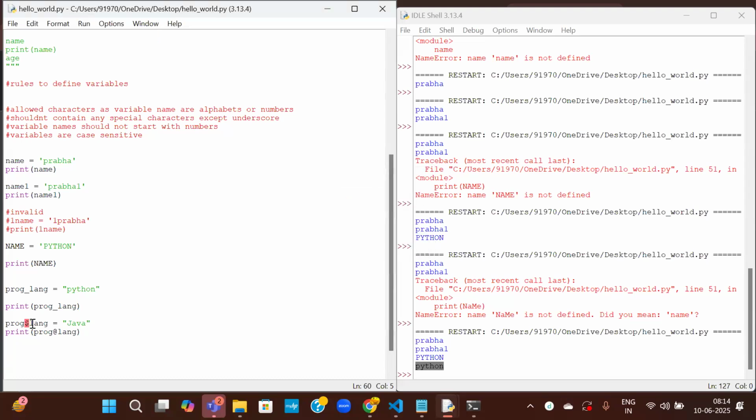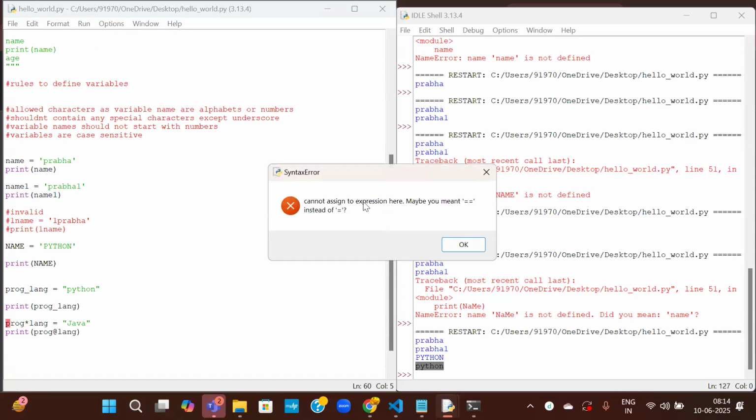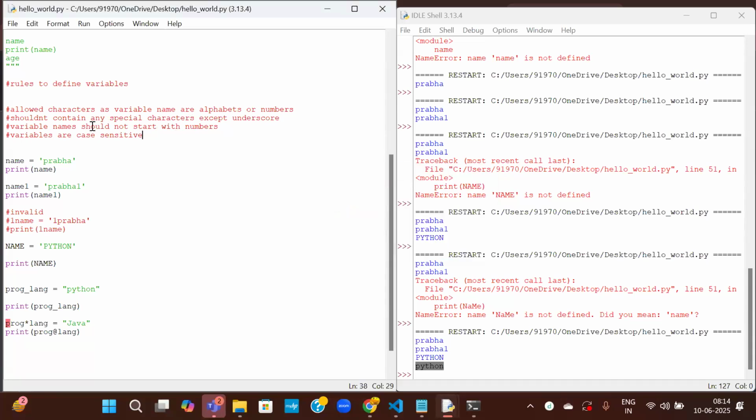Invalid syntax. So let us write star. This also gives invalid syntax. See here, the error message is different each time when we are changing the symbols here. But the core meaning is that we cannot use special characters in the variable names. Here we have already written: should not contain any special characters except underscore. Okay.